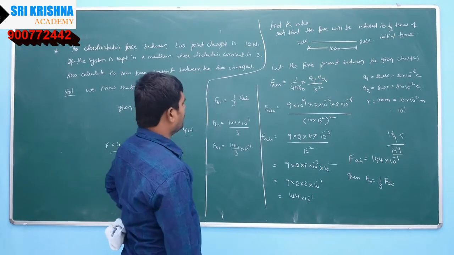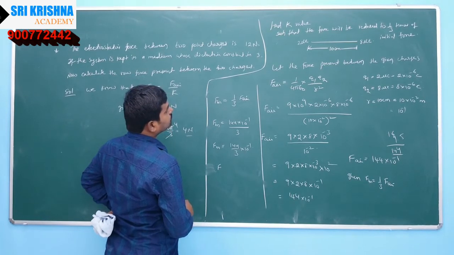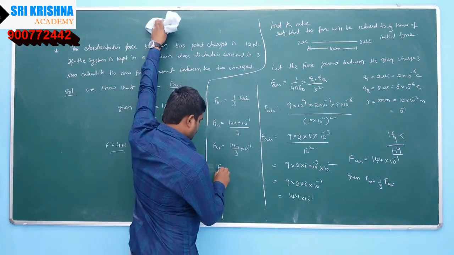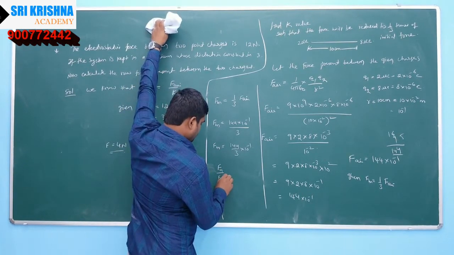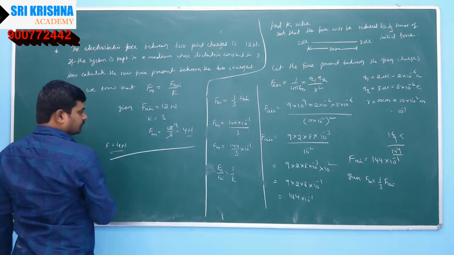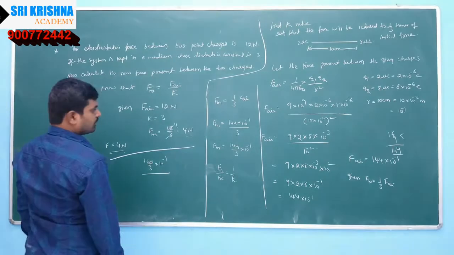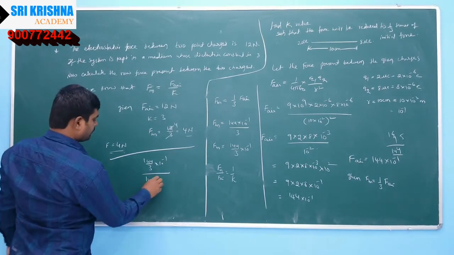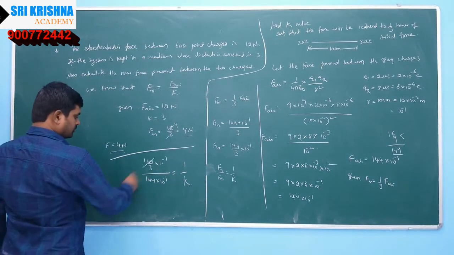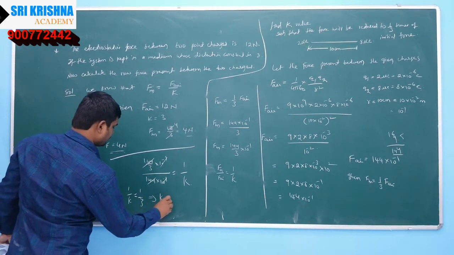Right. So we want the K value. How can we calculate the K value? So Fm by F air is equal to 1 by K. See, Fm value 144 by 3 into 10 to the power of minus 1, divided by F air, which is 144 into 10 to the power of minus 1, is equal to 1 by K. So by simplifying, 1 by K is equal to 1 by 3, K is equal to 3.